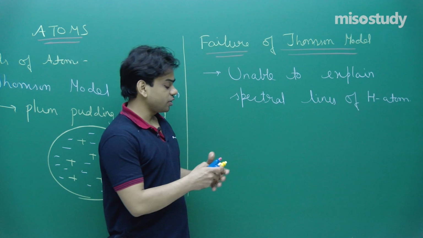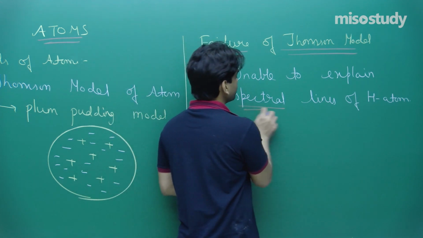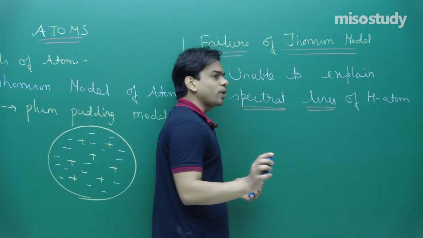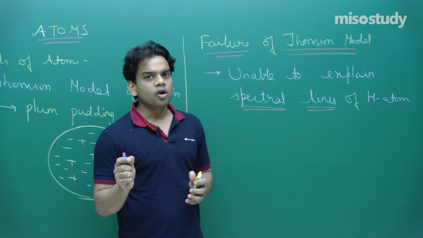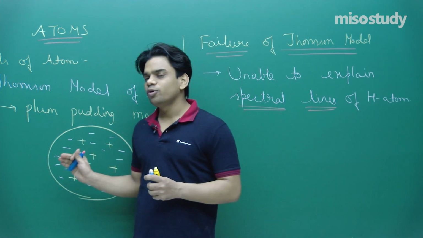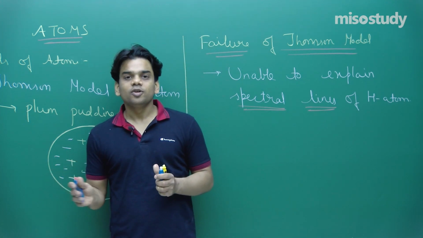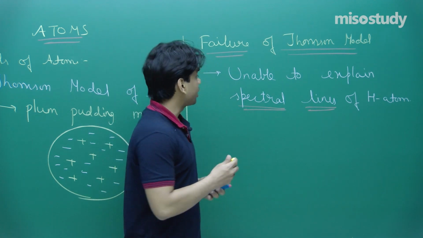Because it failed to explain this, the Thomson model was not valid to explain such phenomena that we had observed.